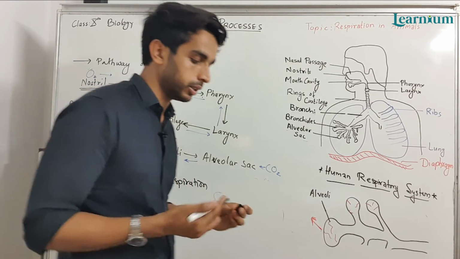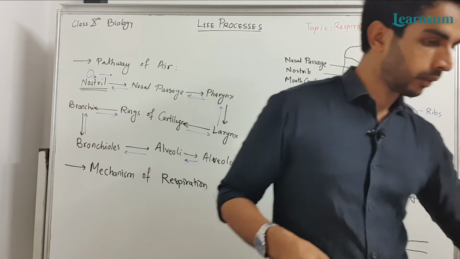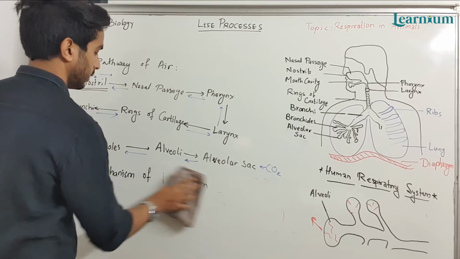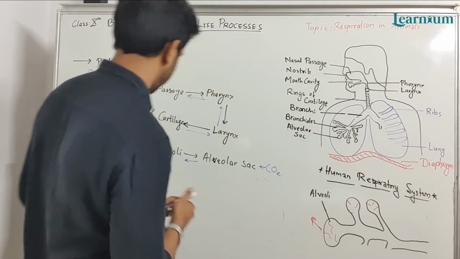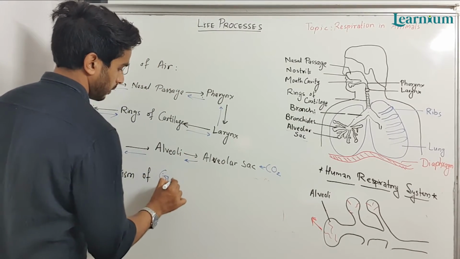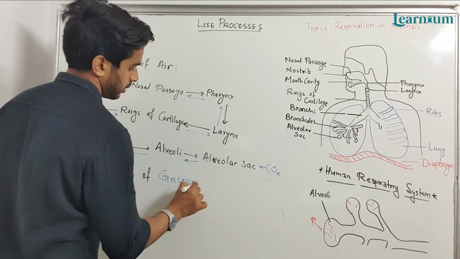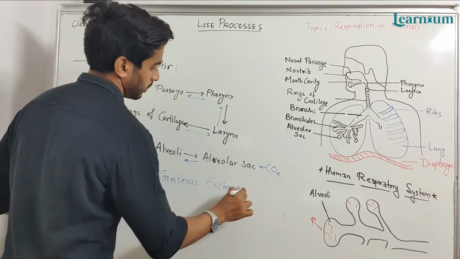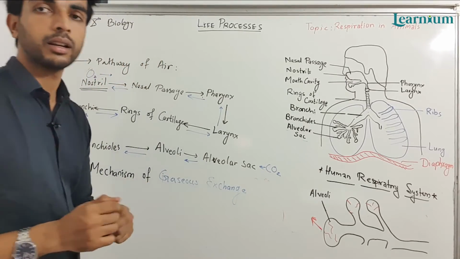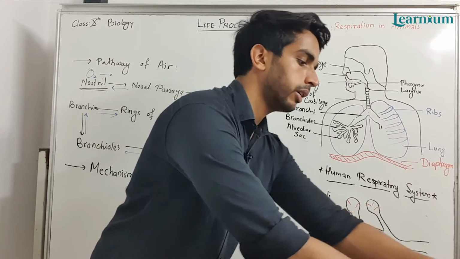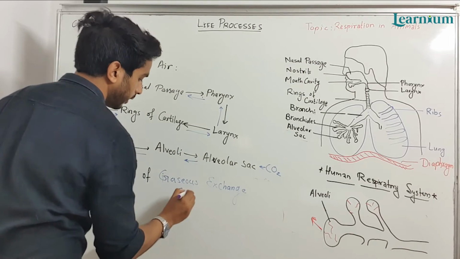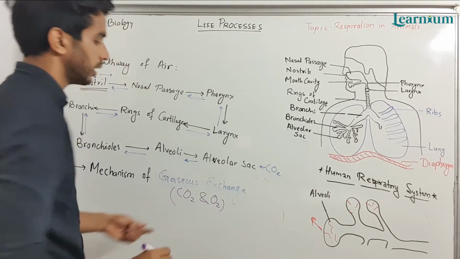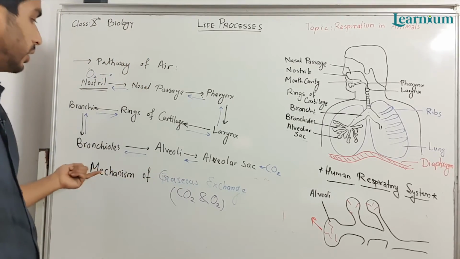So we are getting oxygen. We can write it as the mechanism of gaseous exchange. Here the gases are carbon dioxide and oxygen, which are getting exchanged.